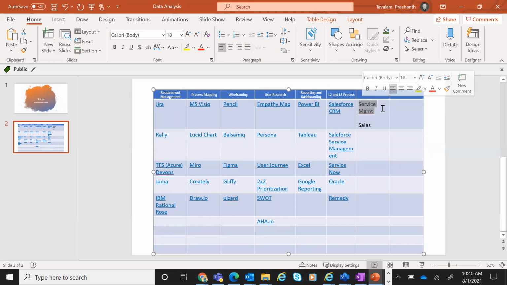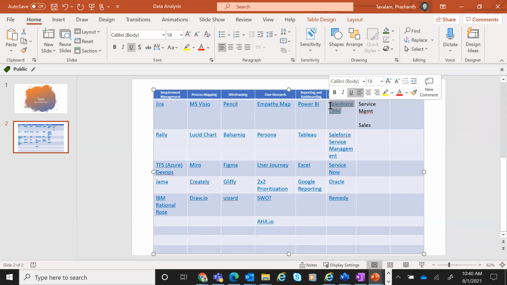So when you're dealing with L2, L3 processes, Salesforce CRM is very popular. L2 is nothing but a customer raising a ticket, and then that comes to you. Now let's say you're managing an application and there will be support tickets. Every time a customer wants a new feature, they may raise a ticket which may come as a change request.